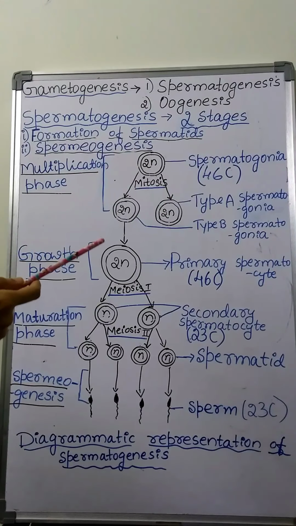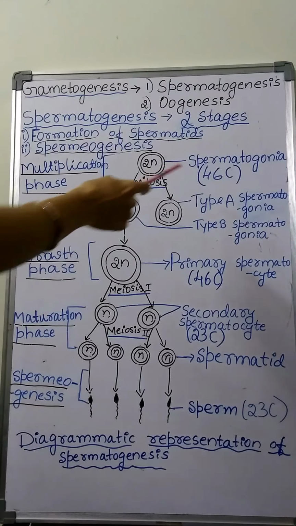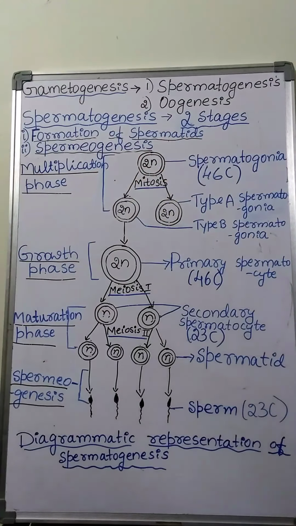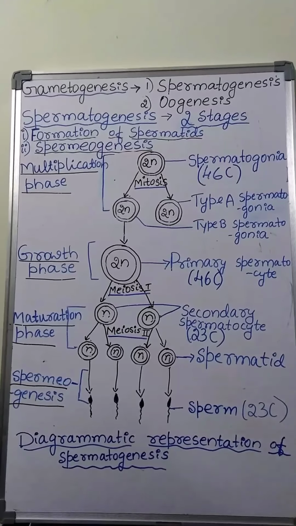Human beings are diploid organisms having 46 chromosomes in each cell. So these spermatogonia are formed by the mitotic division of the germinal cells of the seminiferous tubule.